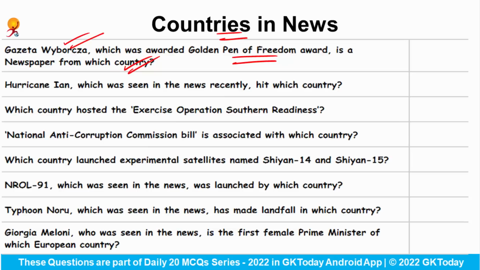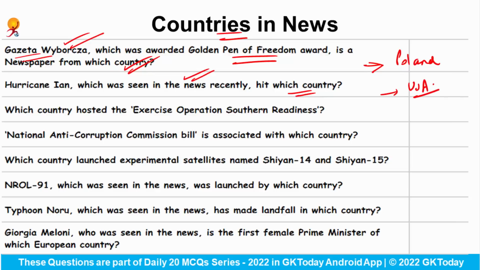So you can be asked that which newspaper has won the Golden Pen of Freedom Award. So the name of this paper is Gazeta Wyborcza, and this is a newspaper from the country Poland. Hurricane Ian, which was seen in the news recently, hit which country? So this hurricane has recently hit the USA.